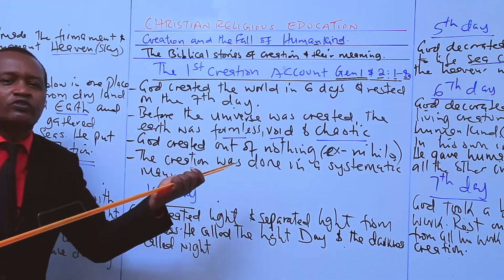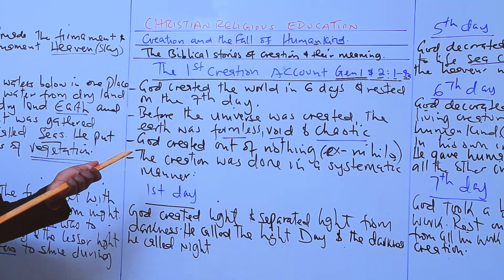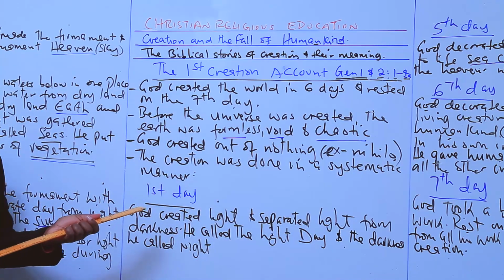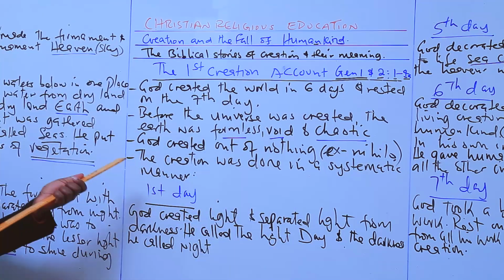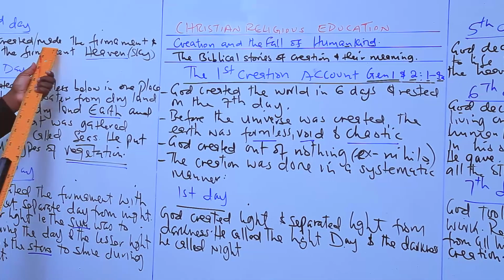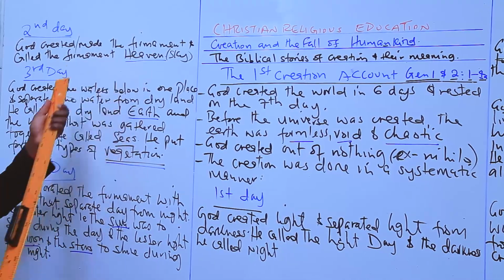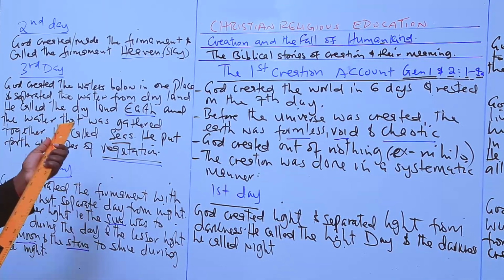The divine works of decoration, or what we call ornamentation, involves what God had already created through separation. These are the works of decoration. They were carried out from day 3. Yes, from day 3, because the second day is still separation. The firmament, that is the sky, he separated and called the firmament the heaven or the sky. From day 3, he started his work of decoration.